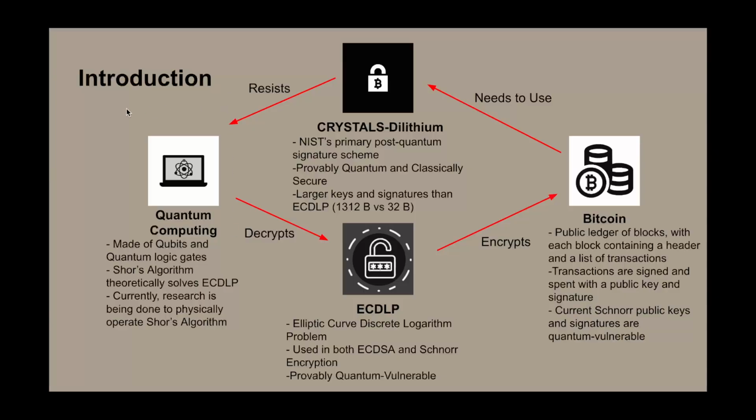So quantum computing is basically similar to normal computing, where the computers are made of bits and logic gates. Quantum computers are made of qubits and quantum logic gates. Qubits have a little bit of a difference from normal bits because they can represent both a 0 and a 1 simultaneously, and quantum logic gates will take that into account when working on the qubits. So the logic gates and the bits will operate rather differently from normal computers.